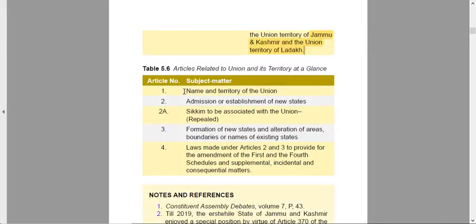Article 1 talks about the name and the territory of India. Article 2 talks about the admission of new states, and Sikkim was to be associated with the Union. That was an associate state which was later repealed. Article 3 talks about the formation of new states and alteration of areas of the existing states. And Article 4 talks about laws made under Articles 2 and 3. So this is all about the formation and evolution of the UTs and states. Thank you.